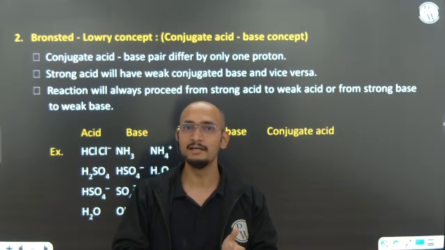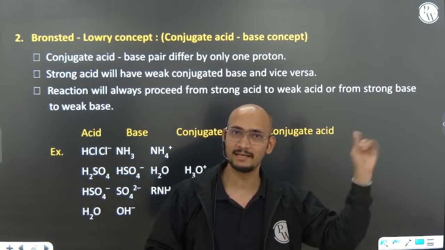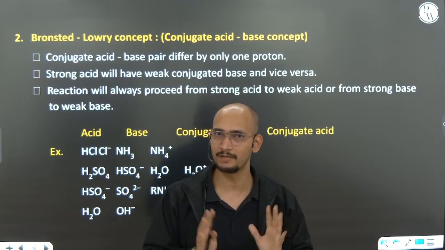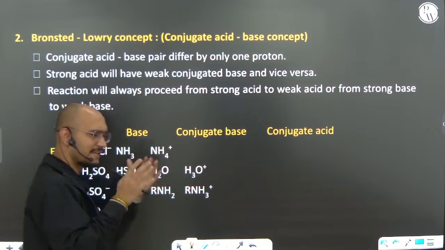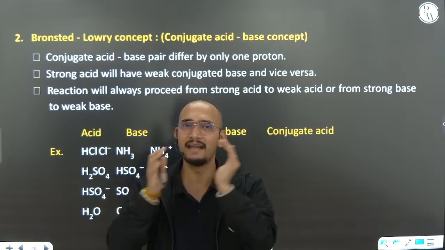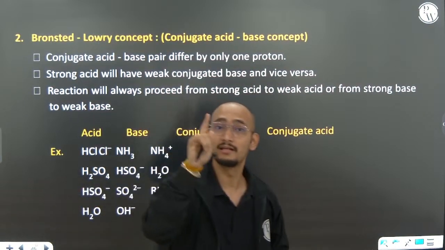Now talk about the bases. Here, bases are those things that accept the H ion, not those that donate the OH minus. If something is an acid, by donating H ion, whatever is the negative part is called the conjugate base. And if there is a base, after taking H ion, whatever is the product is called the conjugate acid.